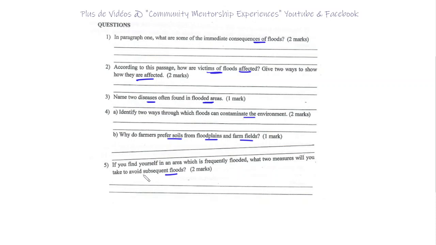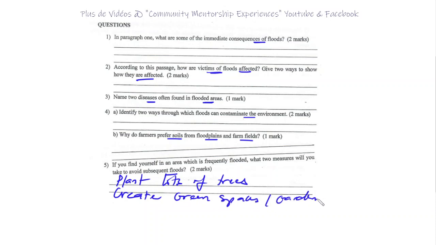So what can I do? Plant lots of trees, and have a lot of green spaces, gardens, parks, this kind of thing. They're quite similar, so I won't count this as 2.